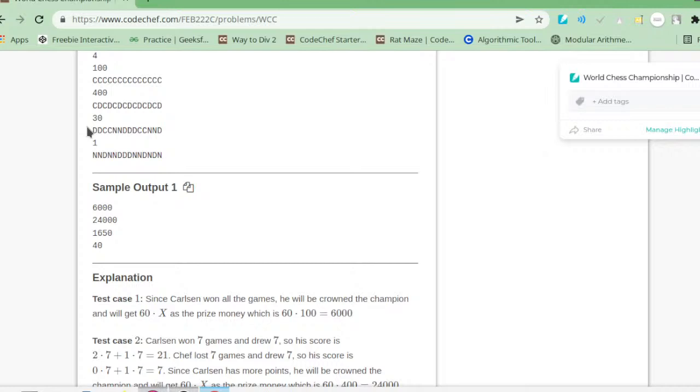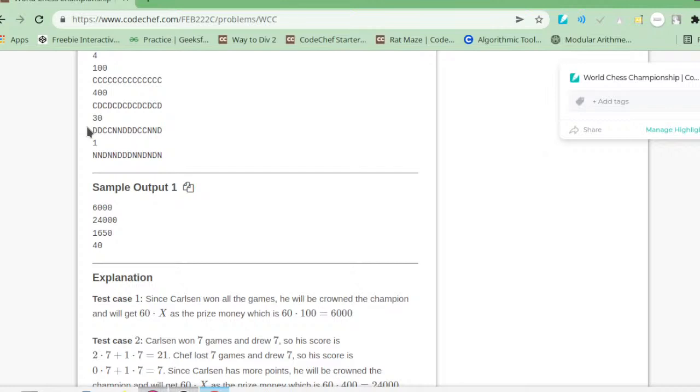Okay, so seeing what the input format is: T, then X, and then a 14 character string. Guys, this is my standard template that I have saved, but you do not need to worry. You can just take input for the number of test cases, and then run a while T minus loop, and you can write it in your own language.